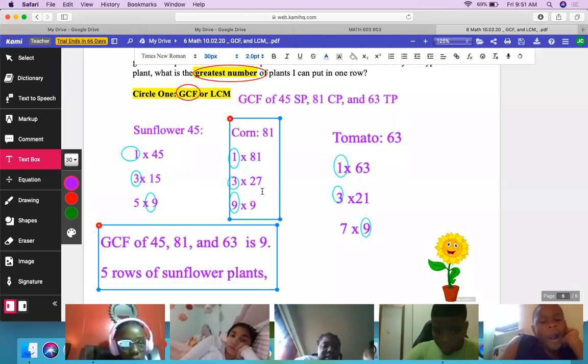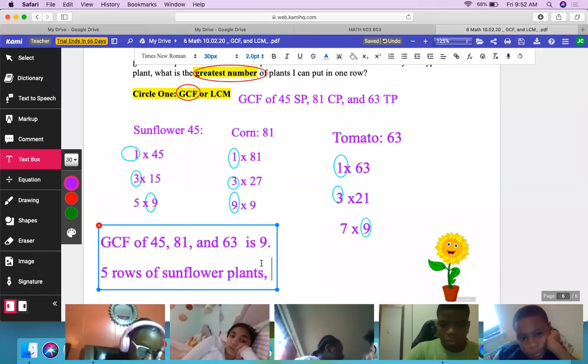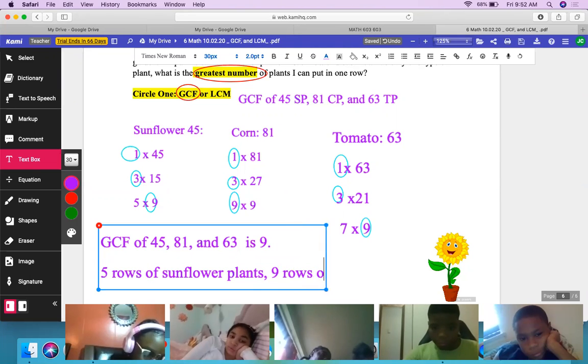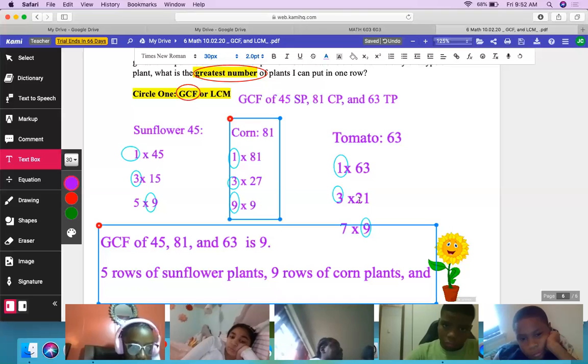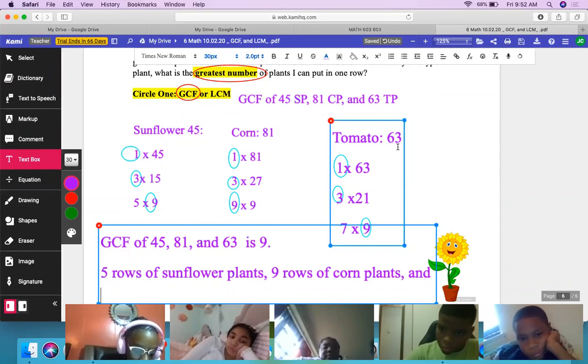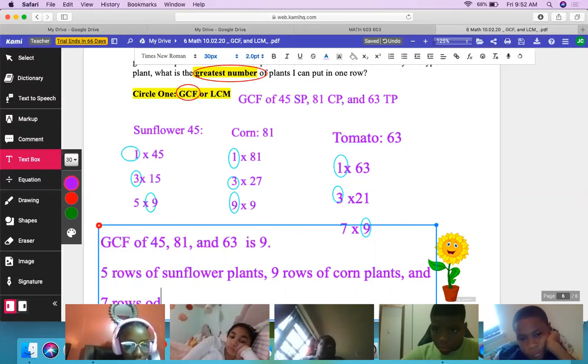Okay. How much corn if we're at 9? 9 times what is 81, Justin? Use your factors to help you. 9. Good. Now, see? 9 rows of corn plants. And 9 times what is 63 for the tomato? 7. Good job. 9 rows of tomato plants. Does everyone see how we arrived at this answer, guys?